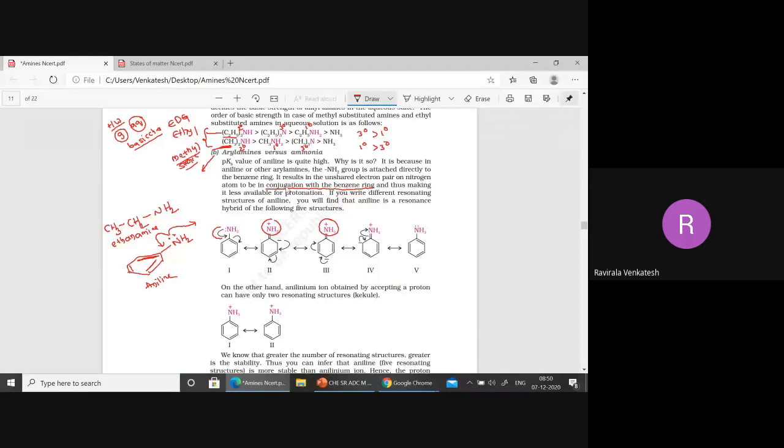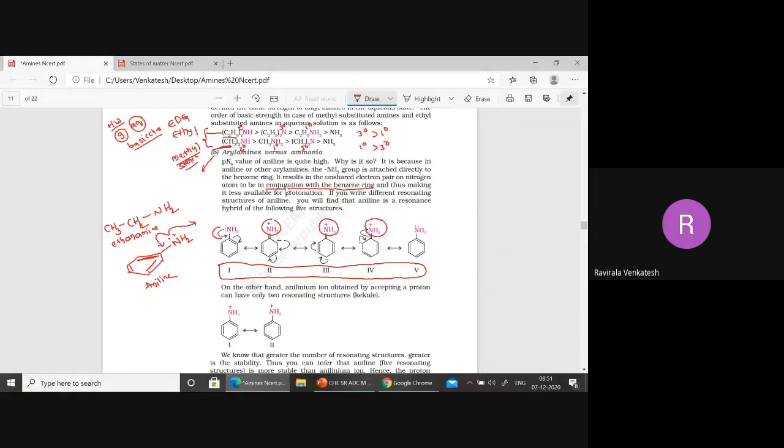Resonance is what actually takes place all the time here. So from 1 to 5, it takes place continuously. For this type of resonance, we don't need to add any type of reagent. On its own, it will take place here. We don't add any reagent to undergo 1 to 2, 2 to 3. It takes place continuously like this. Now, in this case, nitrogen is getting positive character.